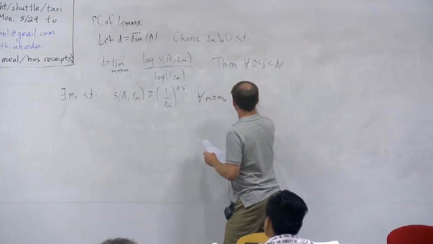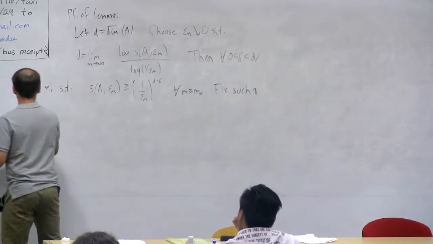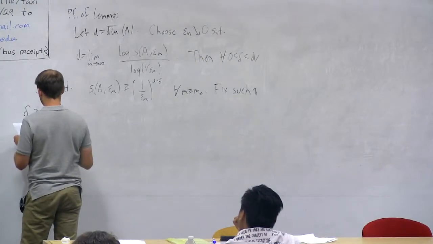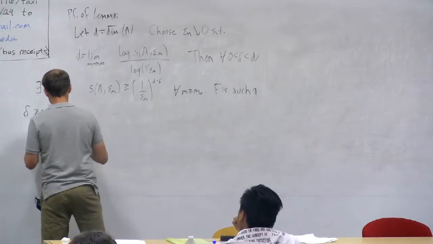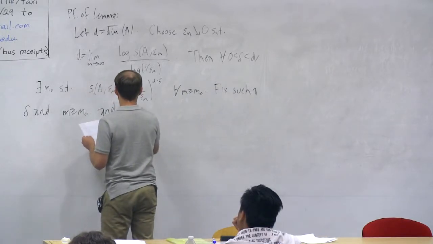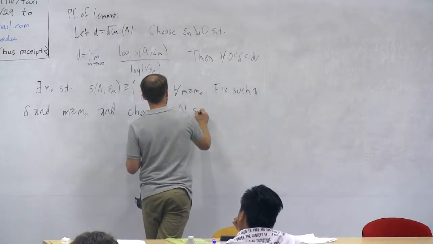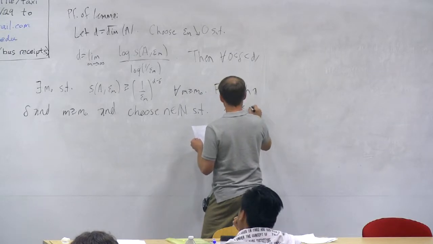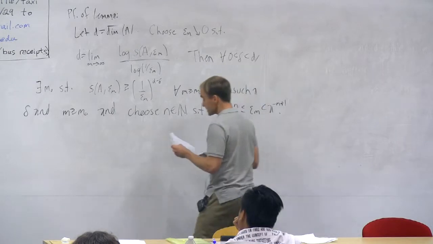So fix such a delta and such an m naught, and m bigger than or equal to m naught. And choose a number n such that epsilon m lies between a to the minus n and a to the minus n plus 1. I can always do that, of course.